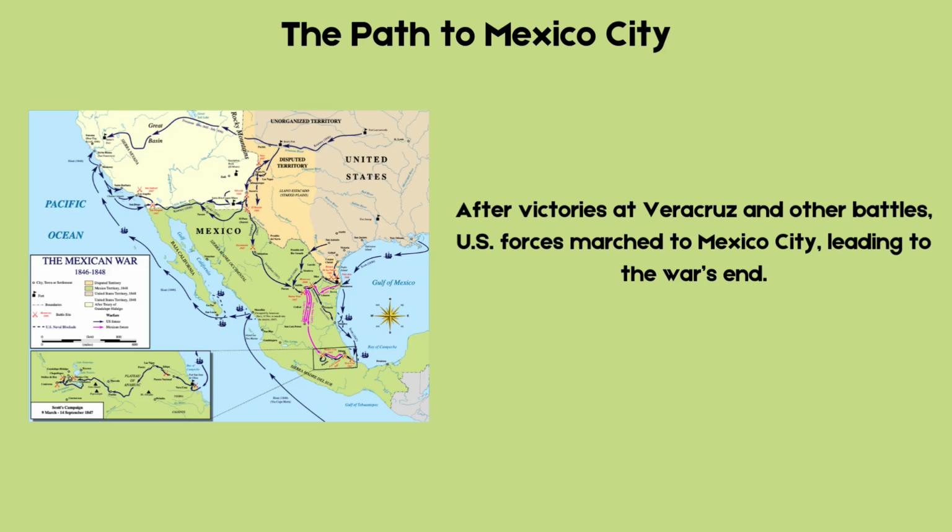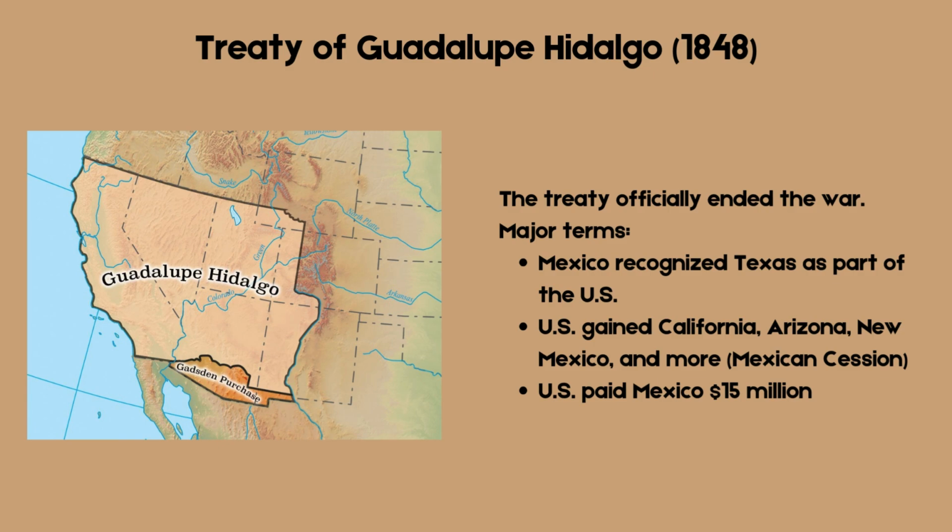After Veracruz, U.S. forces continued their march toward the capital. Along the way, they won battles at Cerro Gordo, Contreras, and Chapultepec. Finally, in September 1847, U.S. troops captured Mexico City, effectively ending the war. With Mexico City under U.S. control, Mexico had no choice but to negotiate peace.